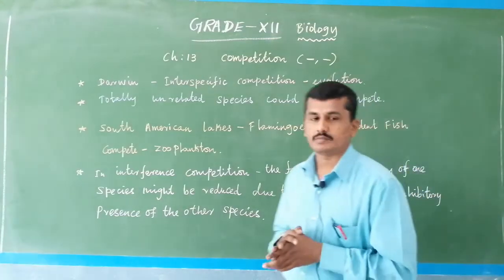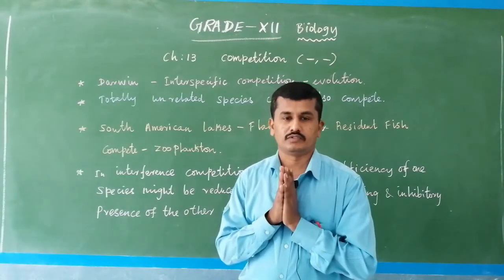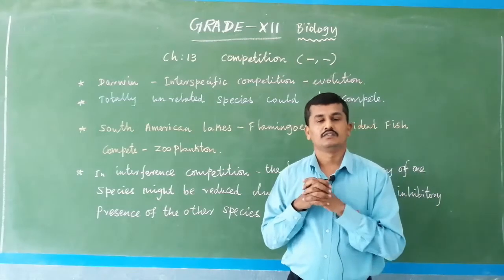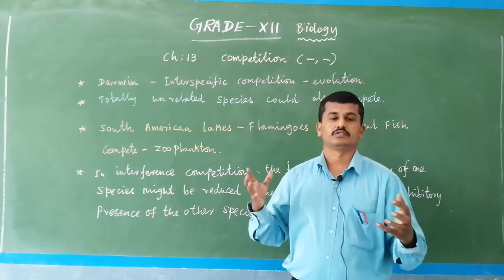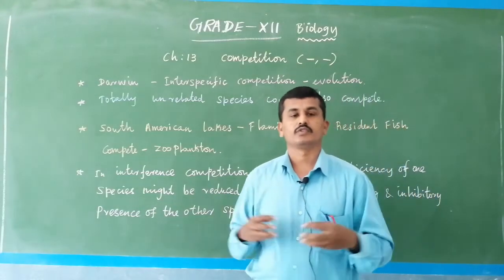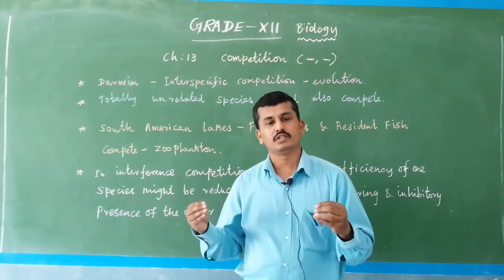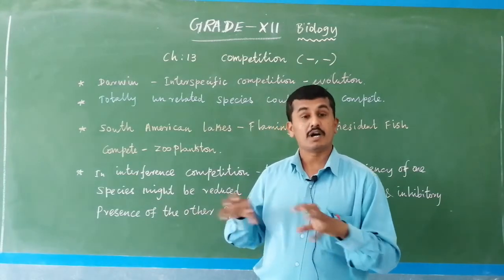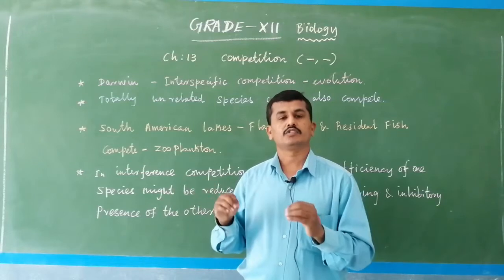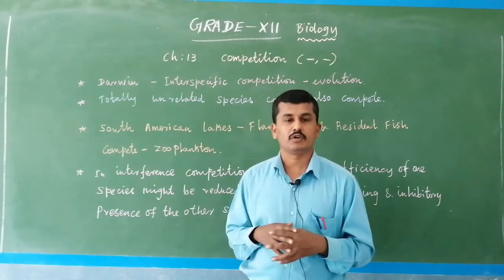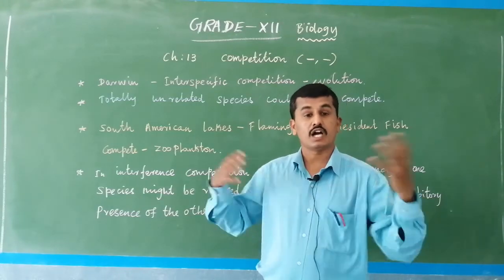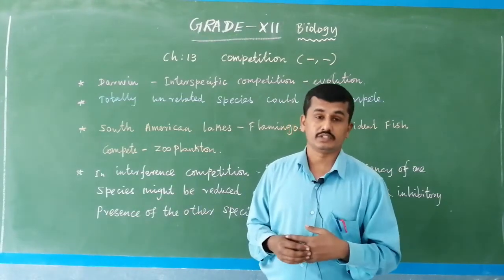Now, competition between the same species. For example, humans compete for the NEET examination: who gets the highest score gets a seat in a government medical college. Normally we think competition takes place only among the same species. For example, in Homo sapiens only. Some people think so, but it is not true, it is actually false. Competition also takes place between unrelated species.